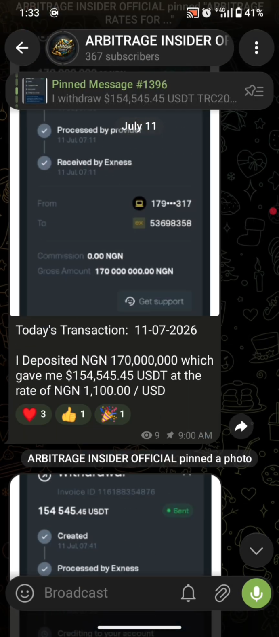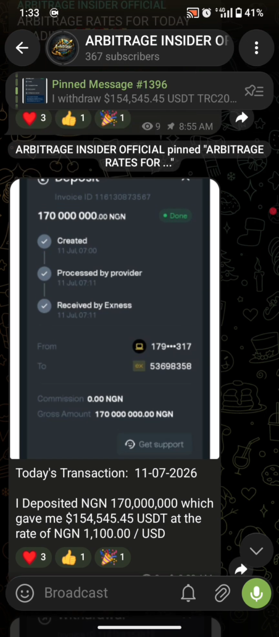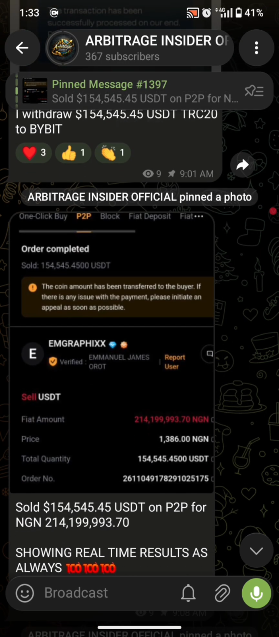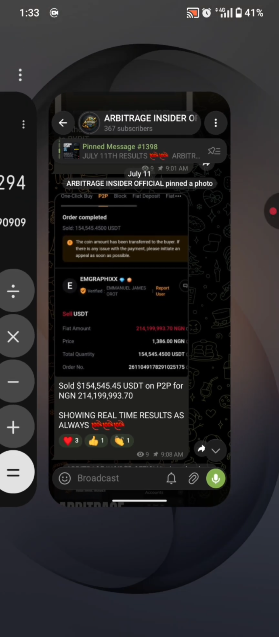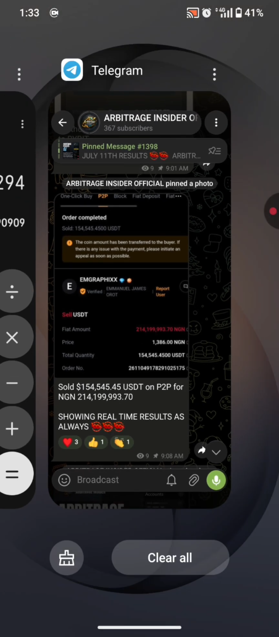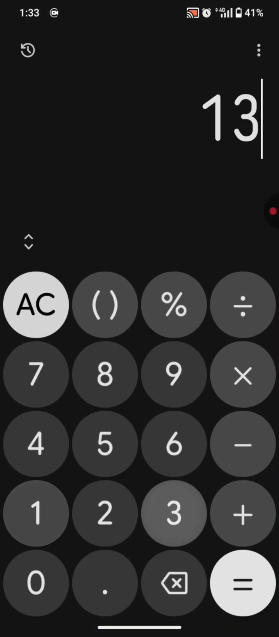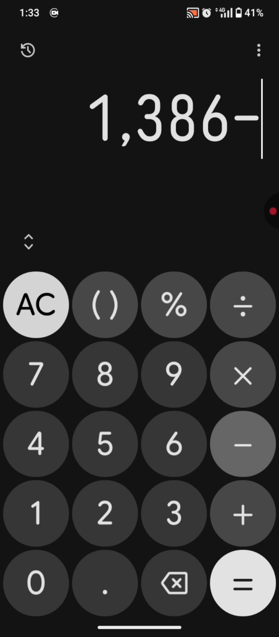So we started today with a total capital of 170 million naira, and we are ending today with a total return of 214.1 million Nigerian naira. So let's go ahead and do the math. So we sold at the rate of 1,386 Nigerian naira per USDT. So what I simply do is 1,386 minus 1,100.